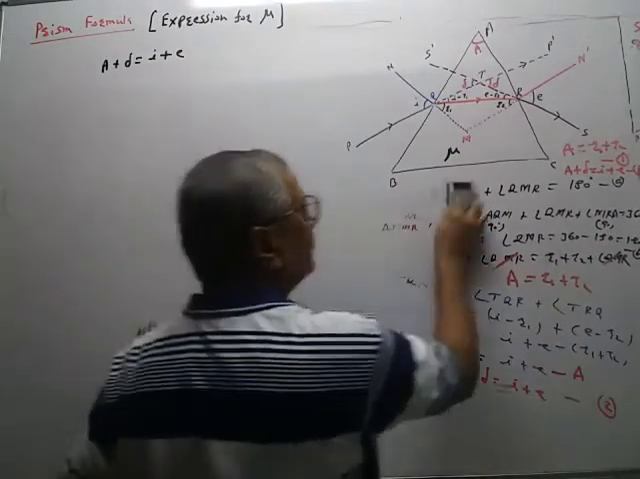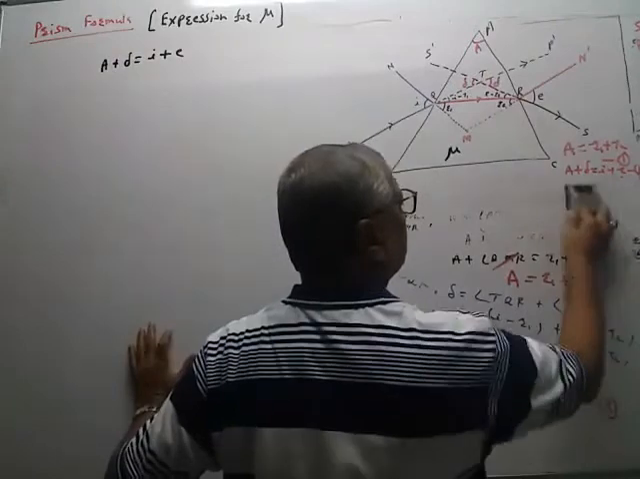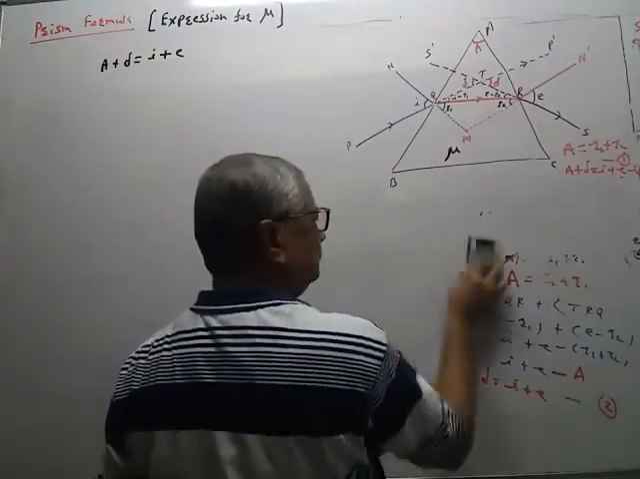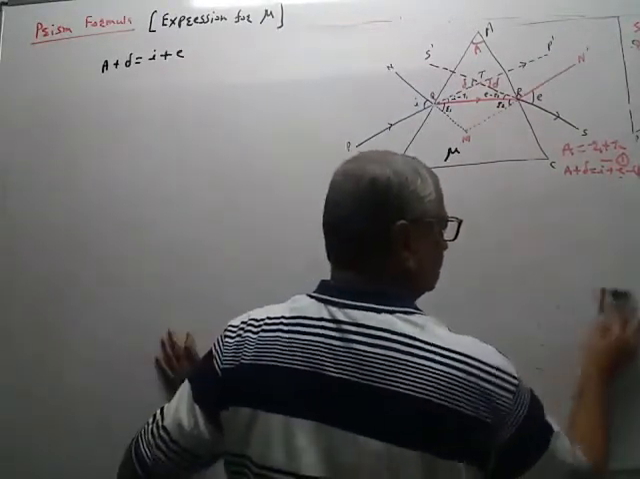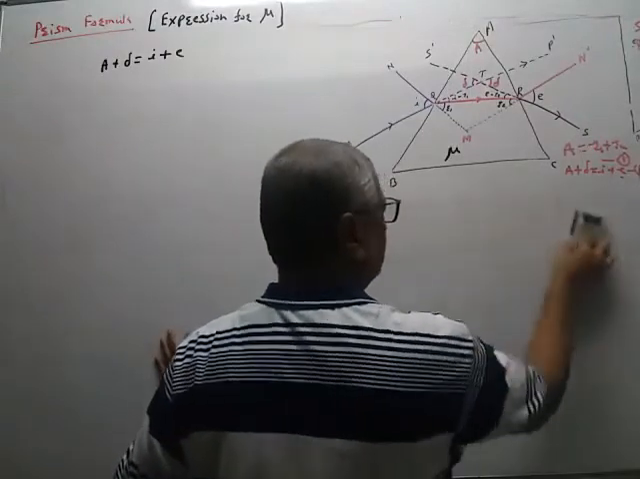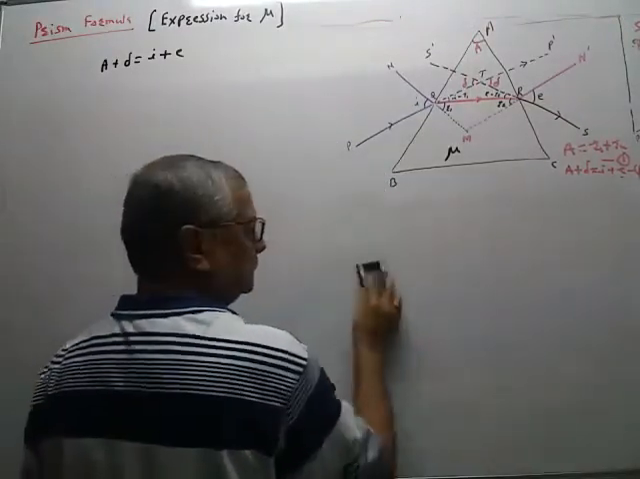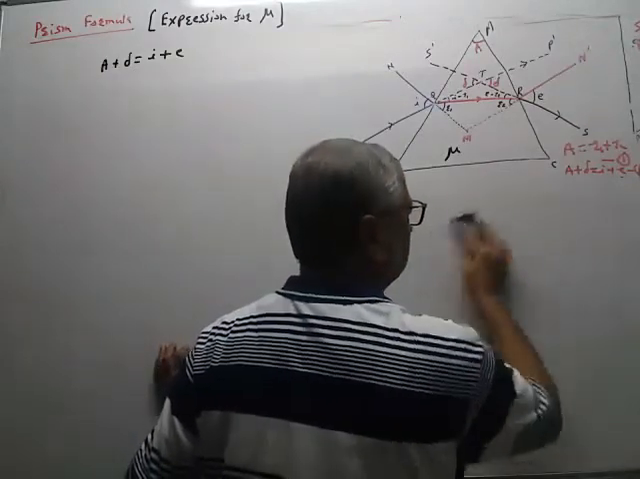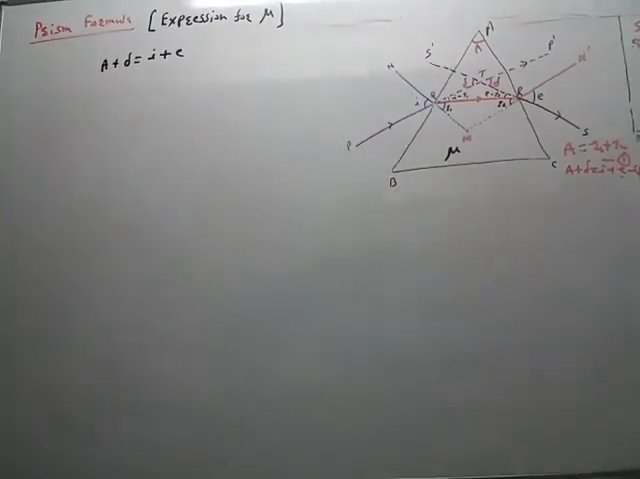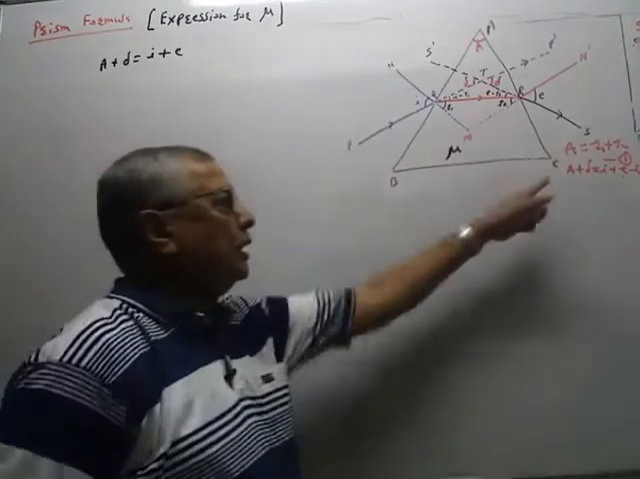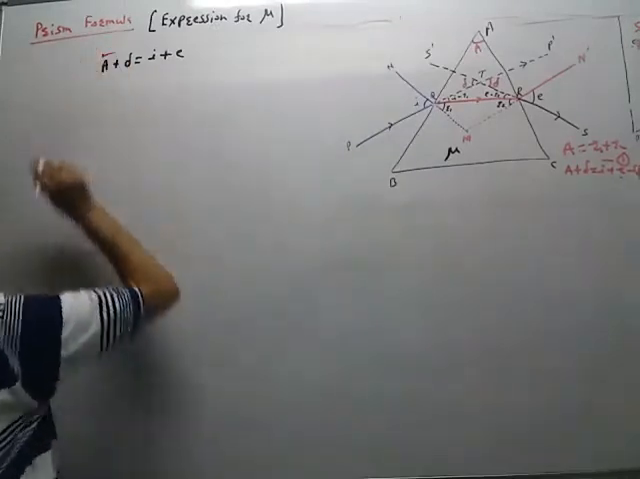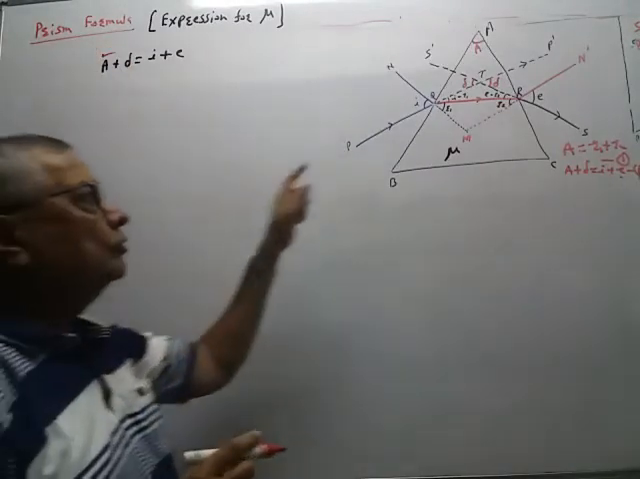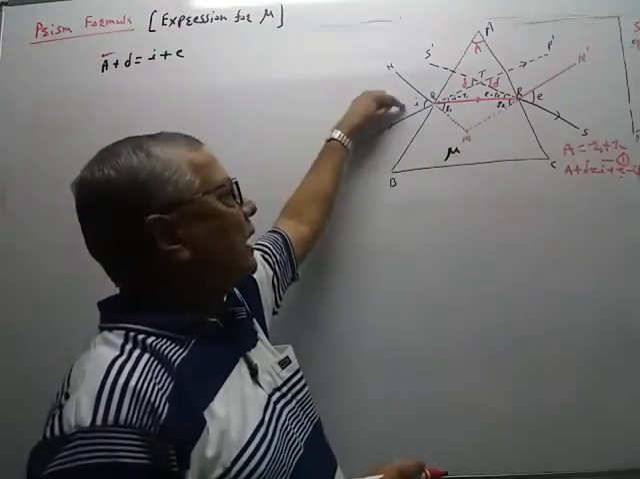I have written this equation here. So what is the interesting property of this equation? For a given prism, A is constant. Now, what is variable? I.